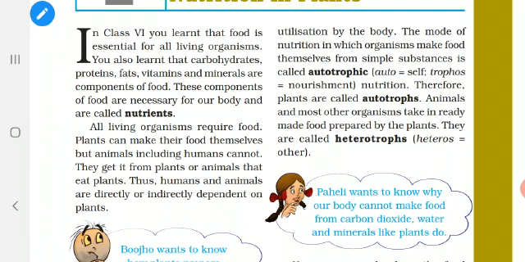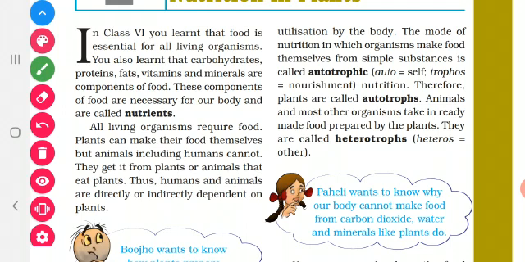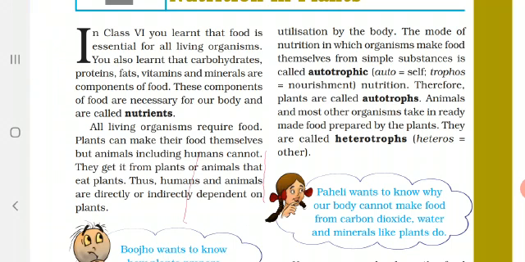Then, we already know that all organisms need food. So, what the plants do, the plants can prepare their own food. But animals and humans, we cannot prepare our own food. So, what humans do, we directly or indirectly depend on others. So that is Bhuju's question.